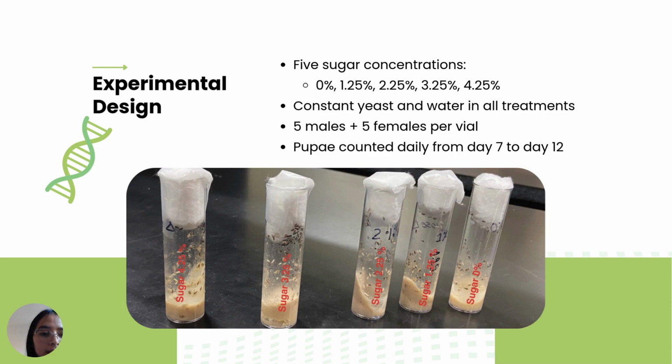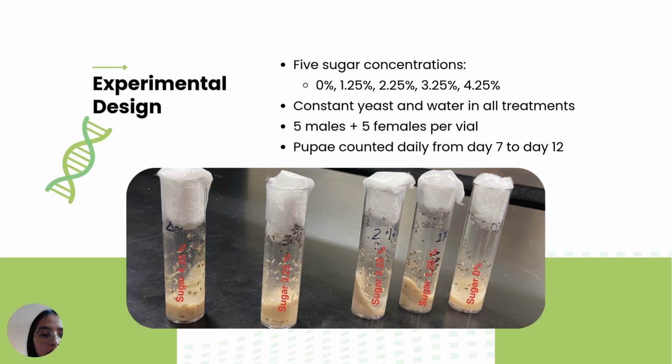The experimental design. To test this, we prepared five different sugar treatments. We prepared five vials with different sugar concentration levels, such as 0%, 1.25%, 2.25%, 3.25%, and 4.25%, to determine which percent is the optimal medium for the development and reproduction of fruit flies. All other conditions were kept constant, including yeast and water content.